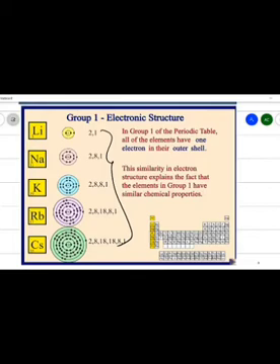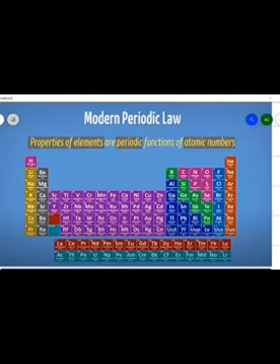And what is the cause of periodicity? The cause of periodicity is the reoccurrence of similar electronic configuration. So in a group there is a similarity of electronic configuration or valency, and that is why this is the cause of periodicity. Now let's see some salient features of this modern periodic table.